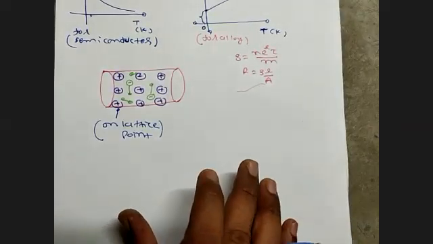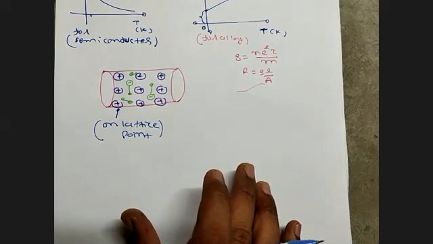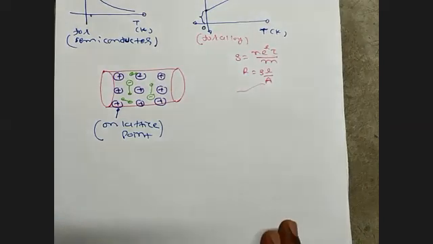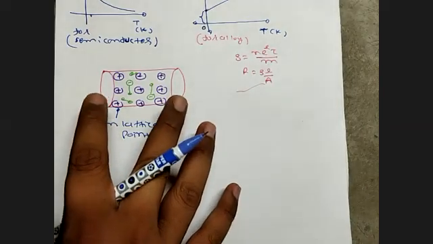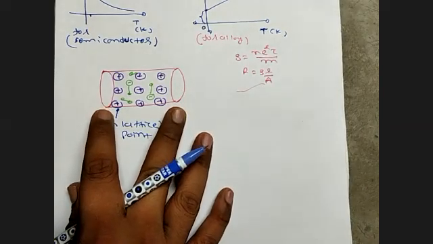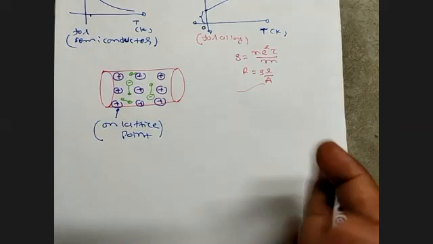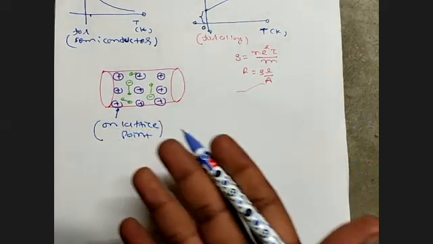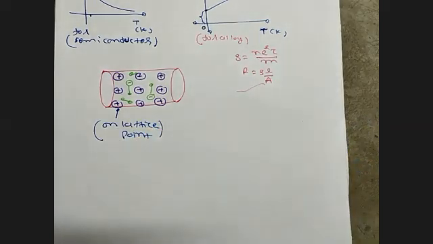So what happened? A lot of tragedy takes place here, because the gold melts. Gold is not cheap, it is too much costly, and you can see the cost from here. Clear? So this is the value of resistivity.